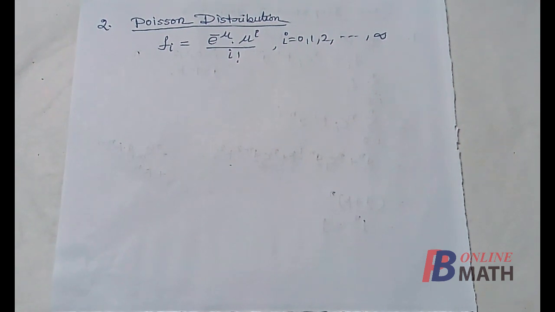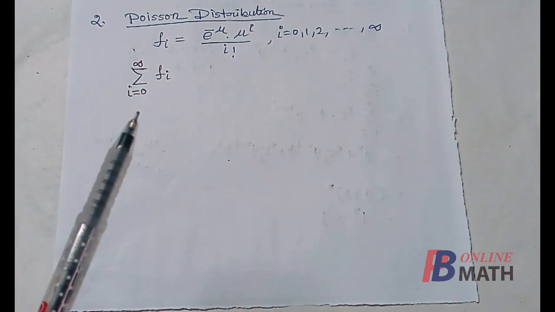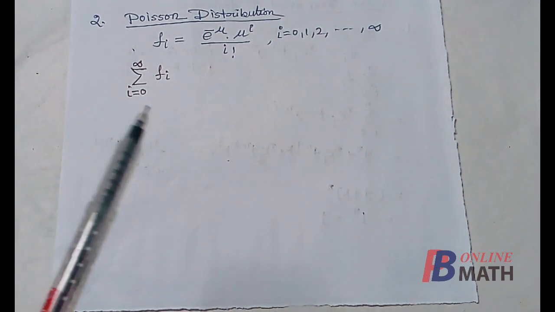And for the second property, we have to prove that the sum of all the masses equals 1. So we need to prove that the summation of Fi from I equal to 0 to infinity is equal to 1.